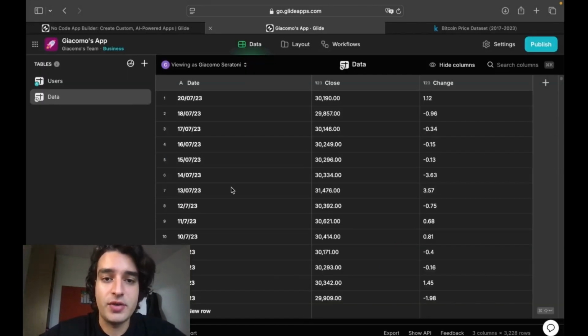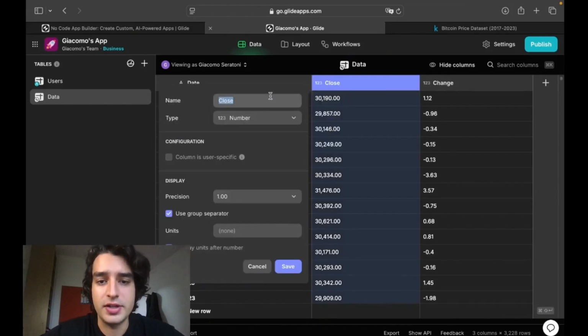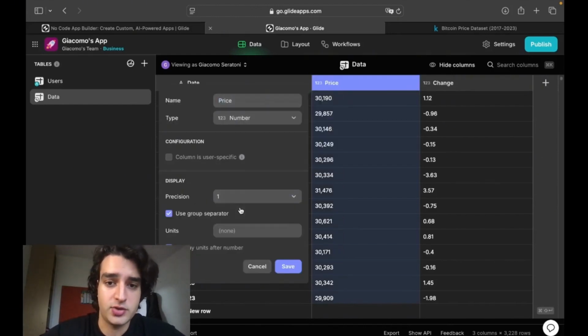As you can see on the top, you have data, layout and workflows. First, we're gonna check the data. This is the table you just created. We wanna do some things. The first thing is change the name of this column. We're gonna call it price and not close, and select the number of digits. We just go with integers prices.